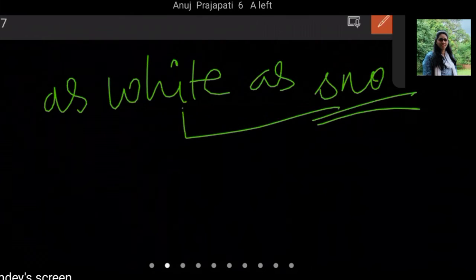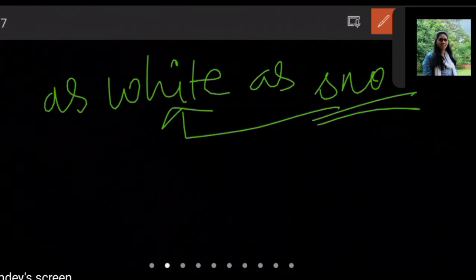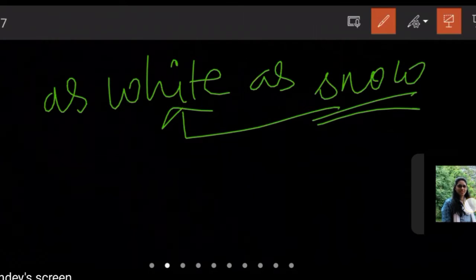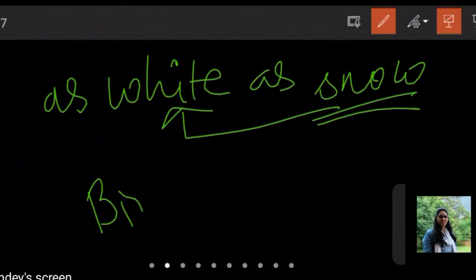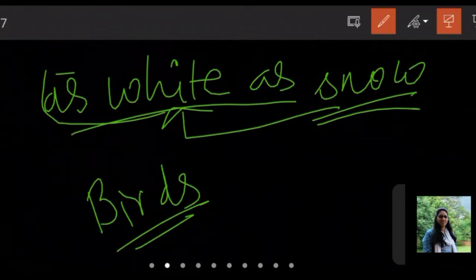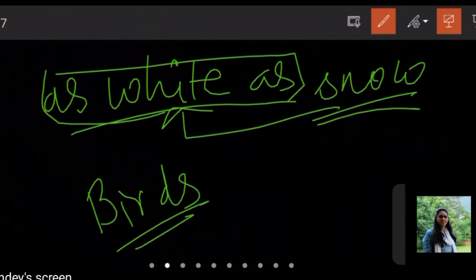It is white, very bright white. So these fluttering creatures, these birds, are compared with snow, as white as snow.